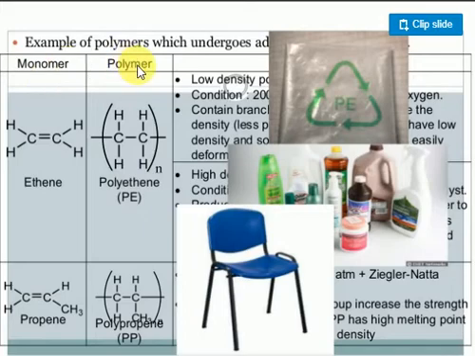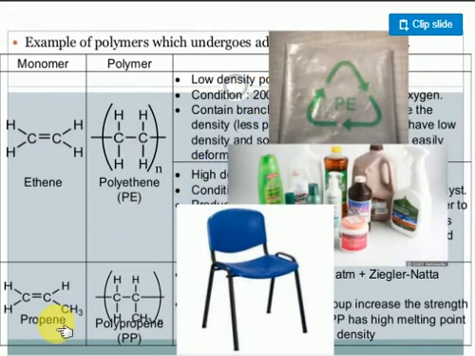Look, students, at some examples of addition polymers given here: the monomer, the polymer, and some important uses, which is very important. Look here, the monomer is ethylene, and the polymer is polyethylene. Nothing else changes, the double bond becomes a single bond. In the bracket, they mention n because there are many monomer units. An example is low density polyethylene, the polythene bags.